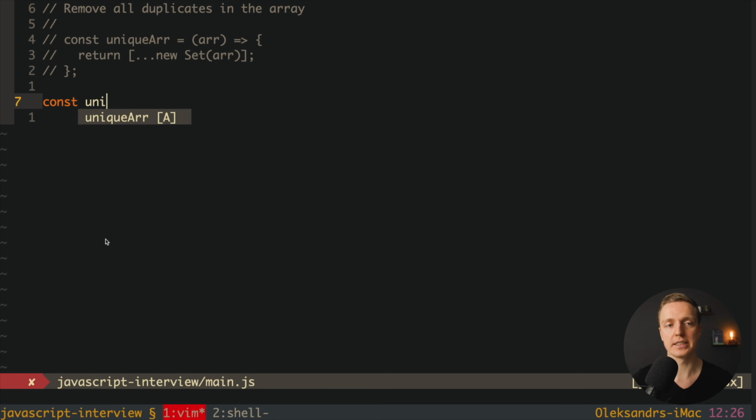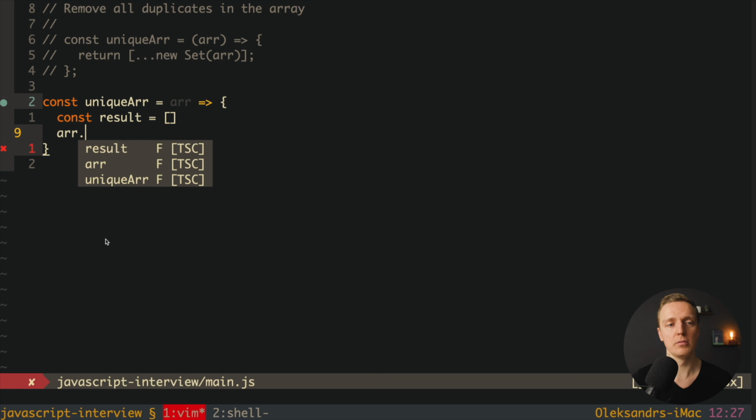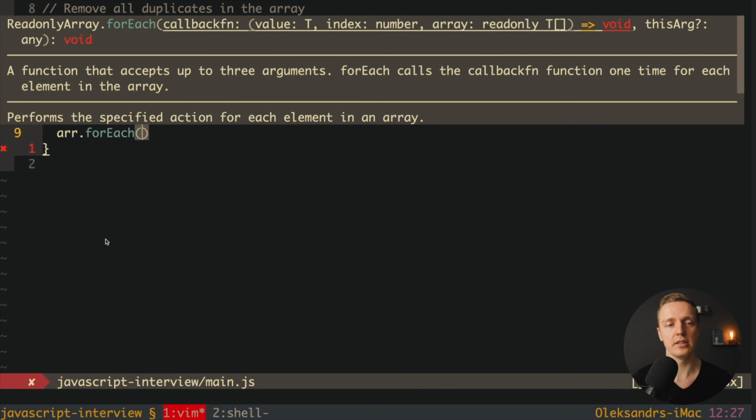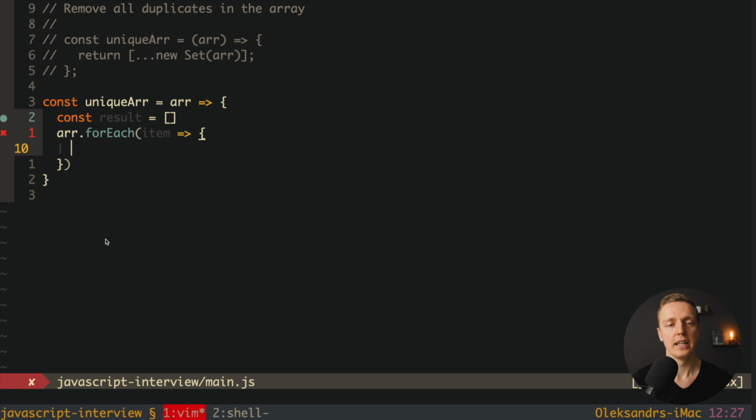Let's check this out. For example, we have here the same function, uniqueArray, and we want to write here a loop. And of course we need to store our result in an additional variable. So let's make here result, which will be our unique array. Now here I want to loop through every single element of our array with the forEach function. And here we are getting our item as every element of our array. Now what we want to check here is if we already have this item inside our result.